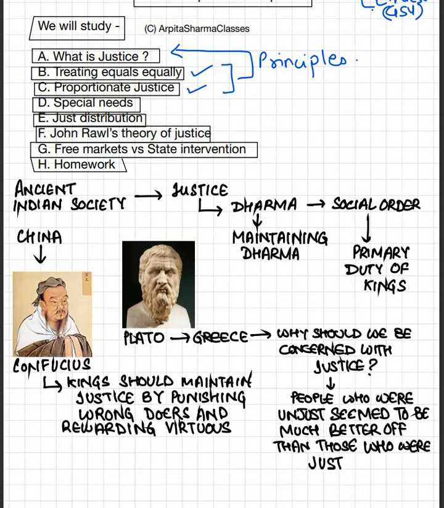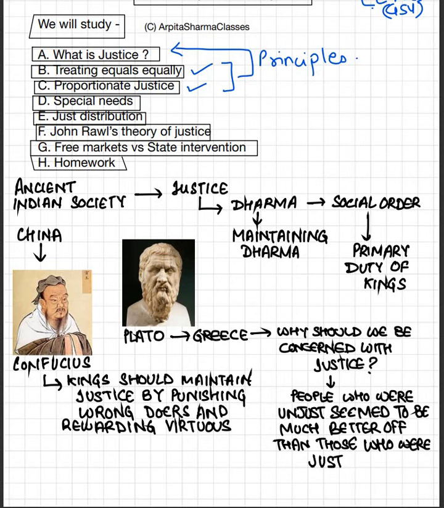So let's start with a little story. We know that in ancient Indian society, Chanakya and many other leaders, the Chola Empire kings, and also during the Ram Rajya, Lord Rama, they used to focus mainly on dharma. They always used to talk about dharma. Even Shri Krishna in Mahabharata used to talk about dharma, that you should follow your dharma, keep all the other emotions aside, and be focused on your own dharma.